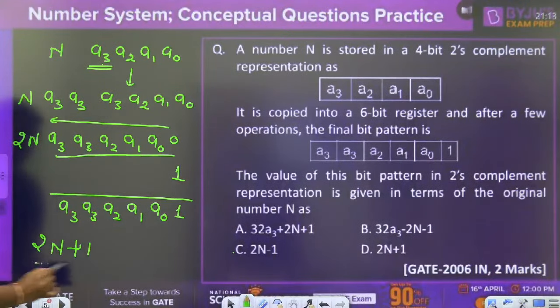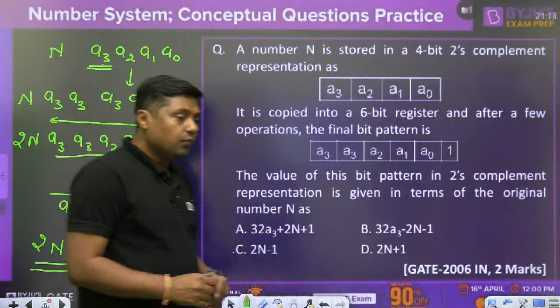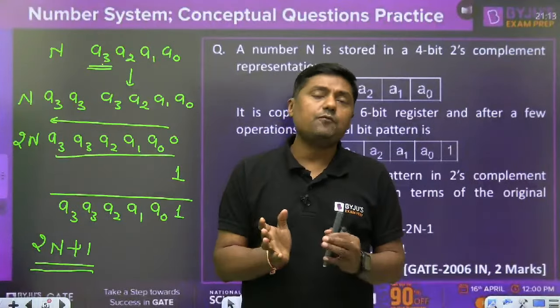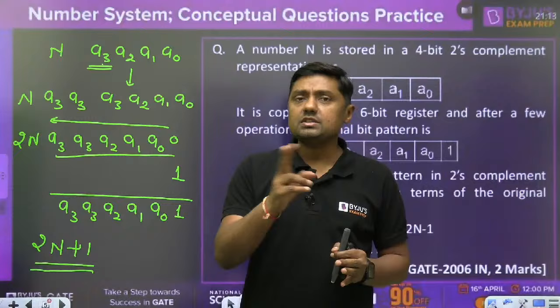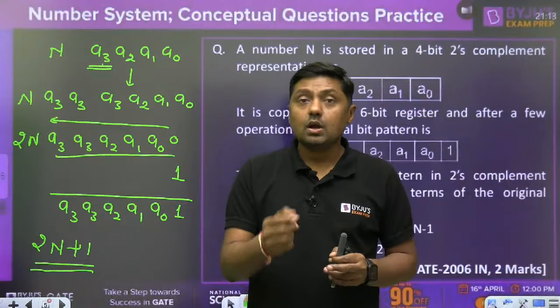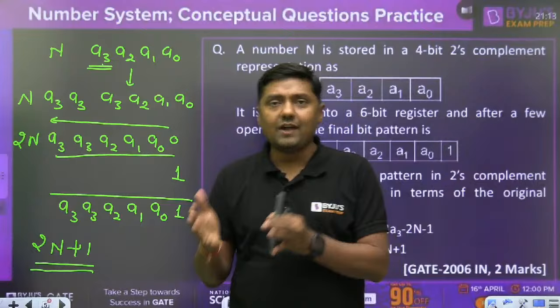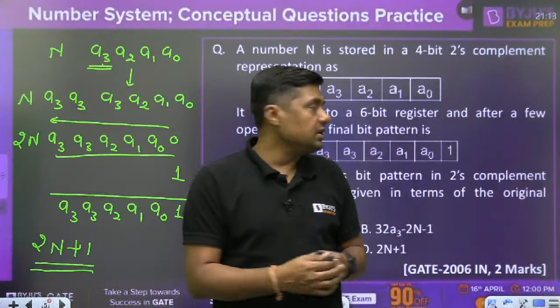Now tell me which answer is correct: A, B, C or D. First of all, the number will remain the same. If we are repeating the MSB, n will remain n. The 4-digit number is converted into 6-digit. When the 2's complement number is multiplied by 2, it is shifted left by 1 bit. Then add 1. At the end we are getting the 1.